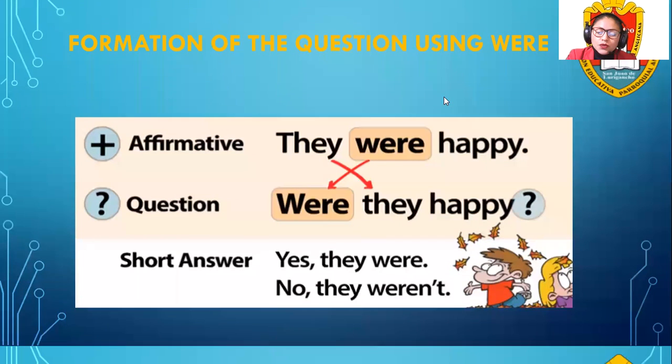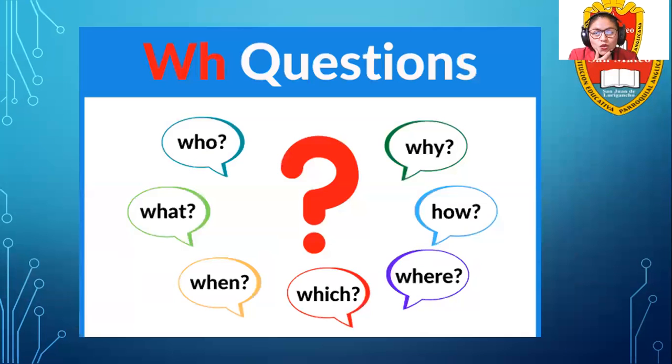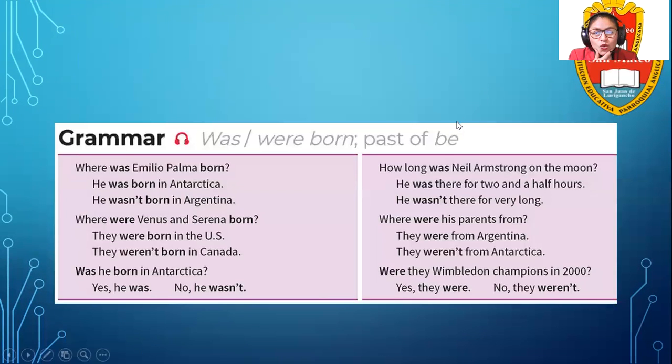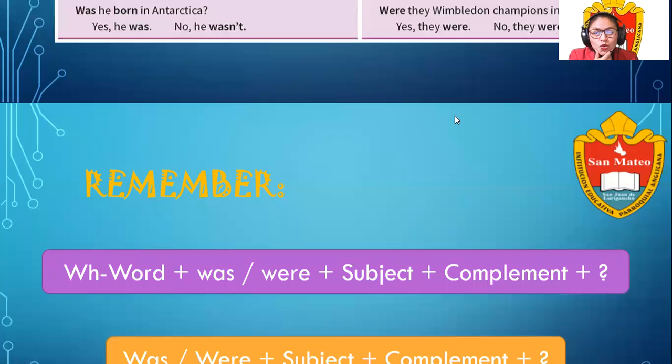But what about if I find a question word or WH questions? For example, who, what, when, which, where, how, and why. How are you going to create your question? Look, let's analyze this chart.